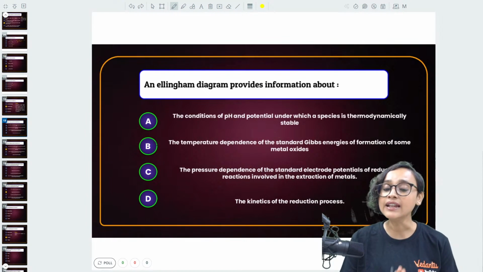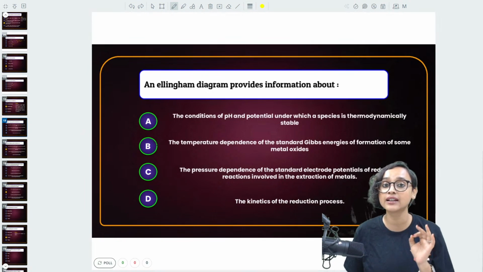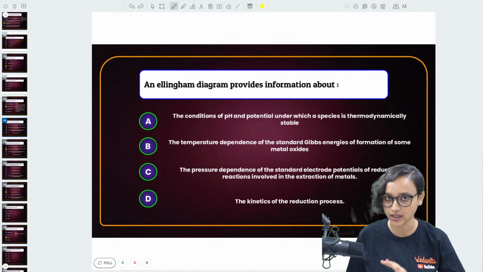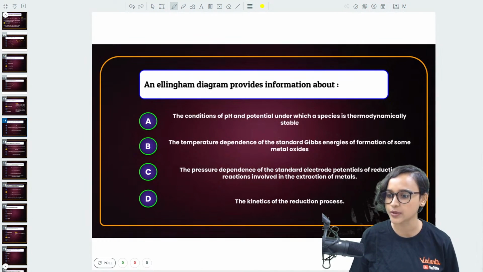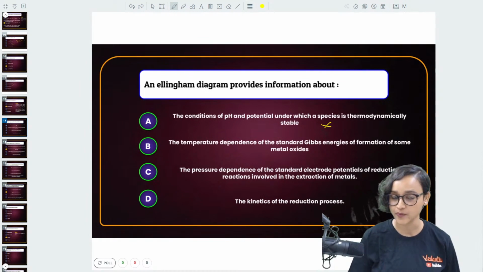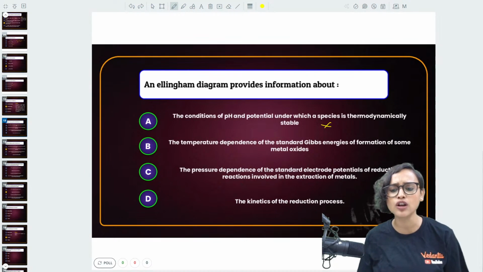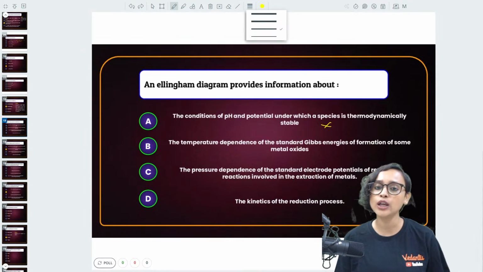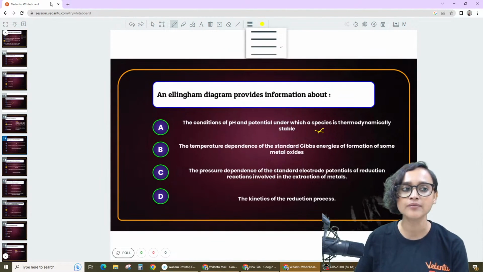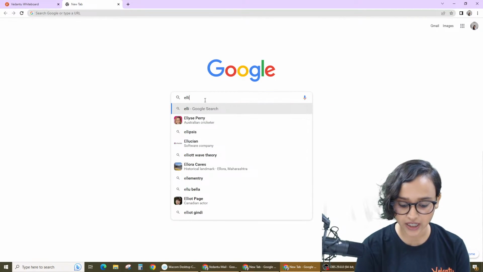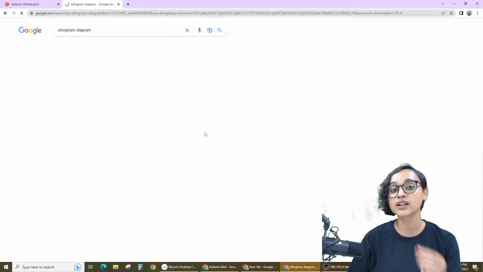Tell me, an Ellingham diagram provides information about what? You know what? Ellingham diagram is very easy. Don't worry about it. Just read the option and tell me. The conditions of pH and potential under which a species is thermodynamically stable? Not at all. The temperature dependence of the standard Gibbs energies of formation of some metal oxides. Now, if we want to really know about an Ellingham diagram, think about it, guys. How does an Ellingham diagram look like? Let's check it out and you will be able to understand the concept.